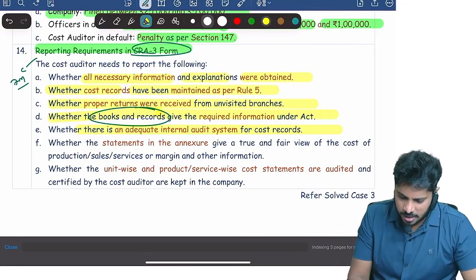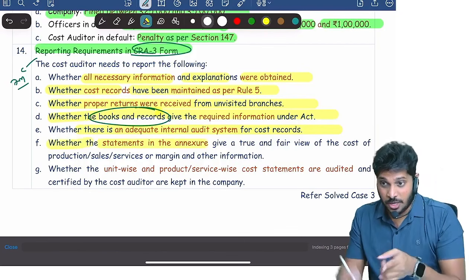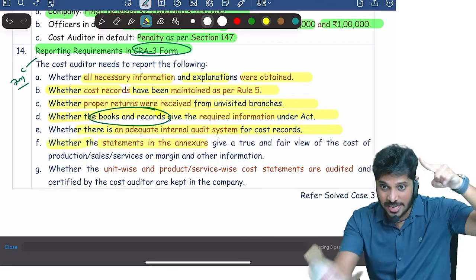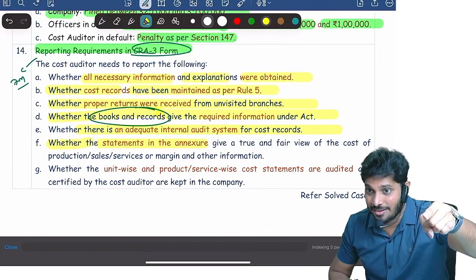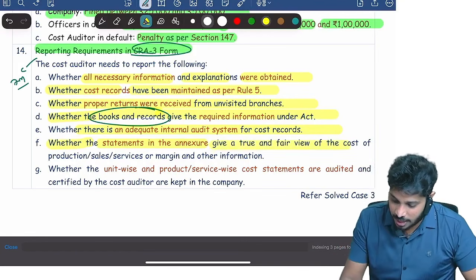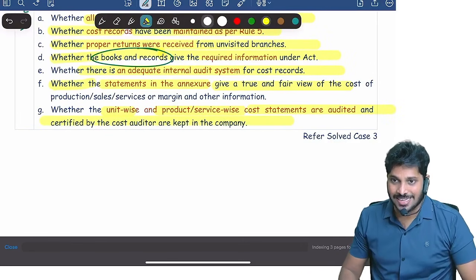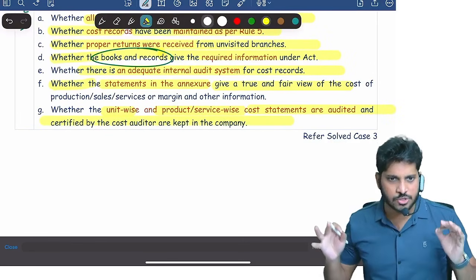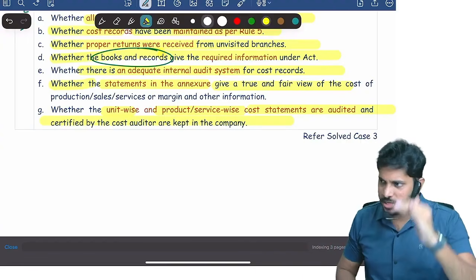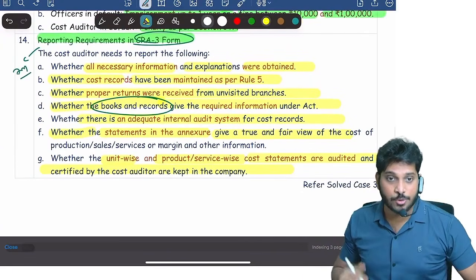Check. And whether statements in the annexure, because the company is filing CRA4 with all annexures, are these annexures true and fair? Whether unit wise and product wise cost statements are audited. Unit wise and product wise cost statements you need to audit as per CRA4. So whether all that were audited or not. That's it. These 7 points the auditor has to comment.